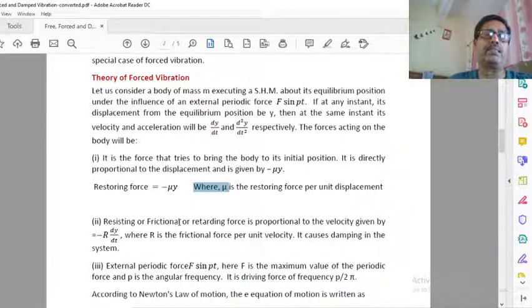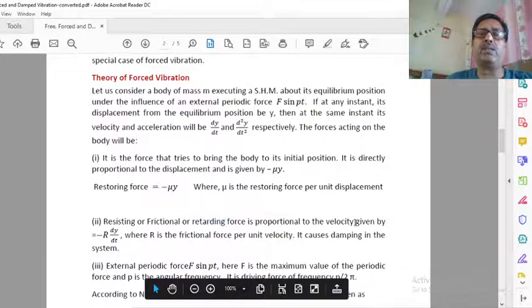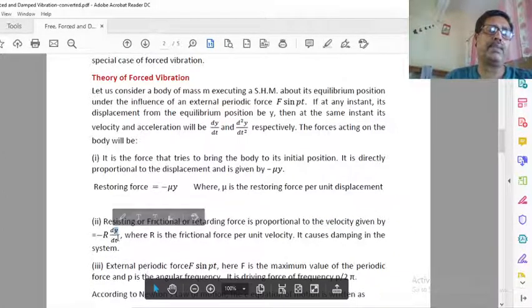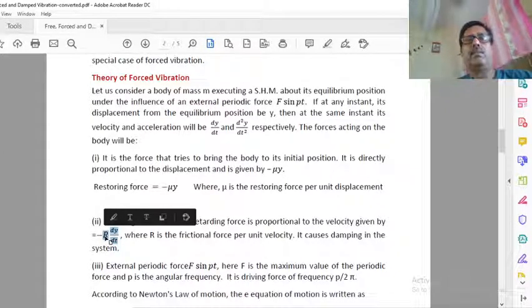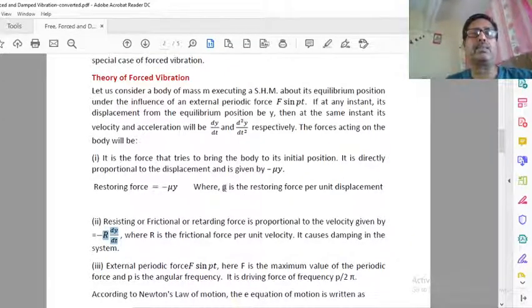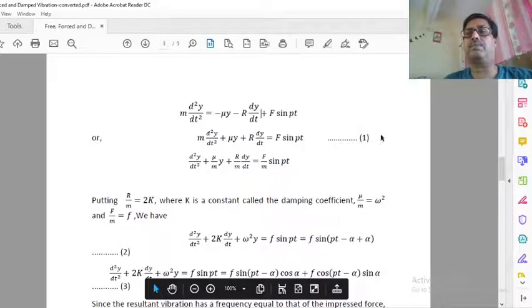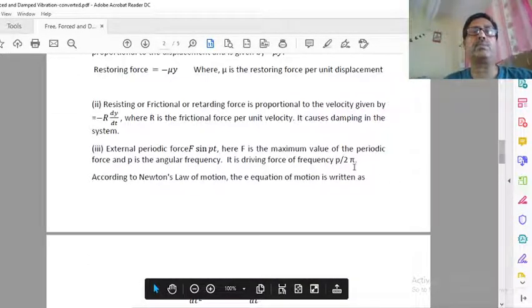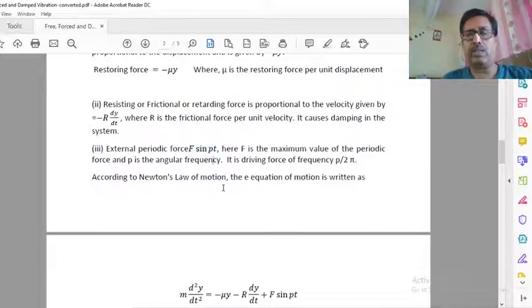Now the second force is the resisting force, or frictional force, or retarding force, which is directly proportional to velocity. Here velocity is equal to dy by dt, and this one is the constant r. Again there is a negative sign, as I explained in the previous case, because it is opposing. Now the third is the external periodic force, which we apply externally: F sin pt. What is p? p is the angular frequency.